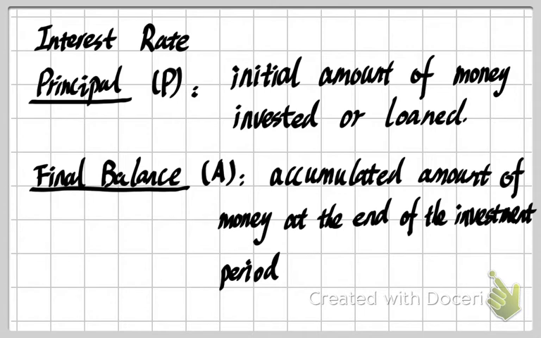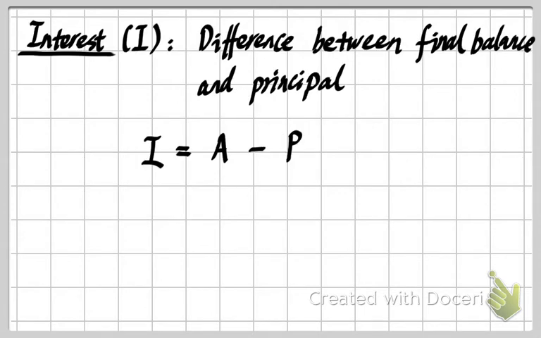The difference between these two values is our amount of interest. If we use a mathematical equation to denote this, the interest is denoted by I, so we have I = A - P. Of course, if we have positive interest, which means the borrower pays a positive cost of rent to the lender for the use of this money for a specific period of time, then our I should equal a positive value. In other words, our final balance should be larger than our principal.